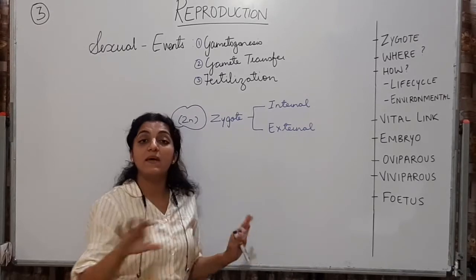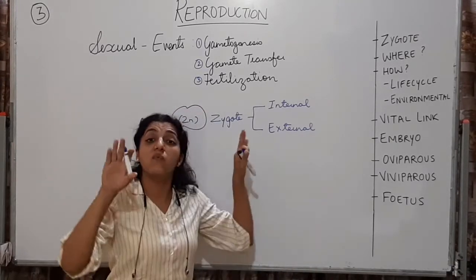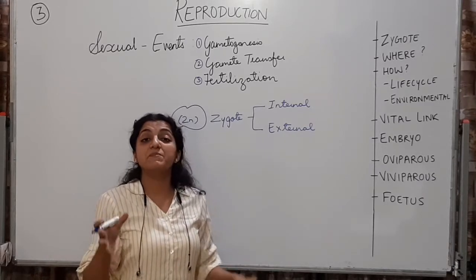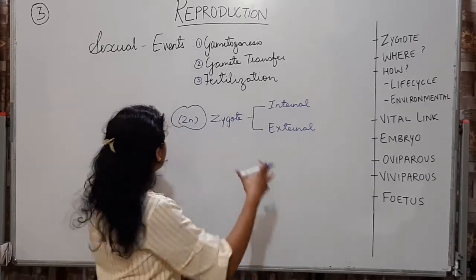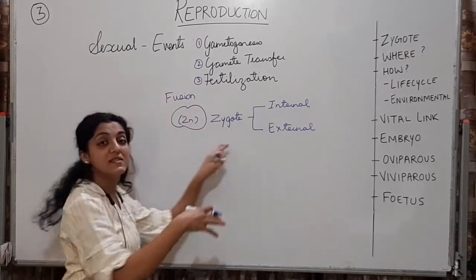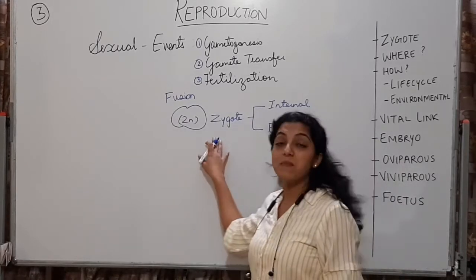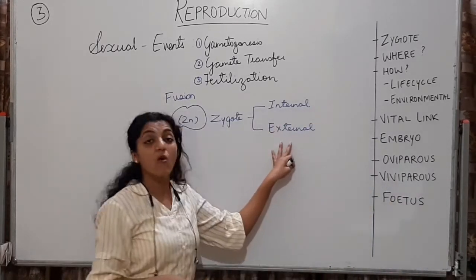Humans का example, best example है internal fertilization का, where the zygote is formed internally. I'm saying that the fusion has happened internally. The fusion to form this zygote has happened internally. So the zygote may be formed internally, it may be formed externally.